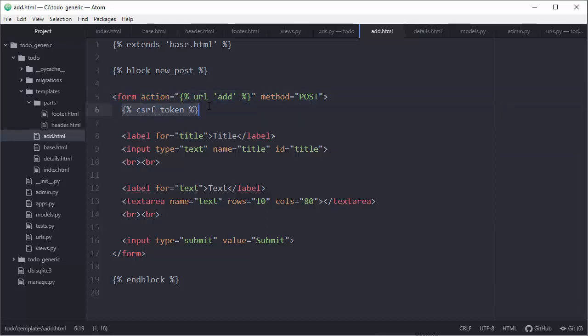We have layers of security, so label for title, then input field, a little bit of breaks, label for text, big text area, which is defined with rows and columns, then again a break, and of course we need a submit button. And yeah, I think that's pretty much it. So in the next tutorial we are going to create and understand the function which will grab everything from the form and put it into our table.